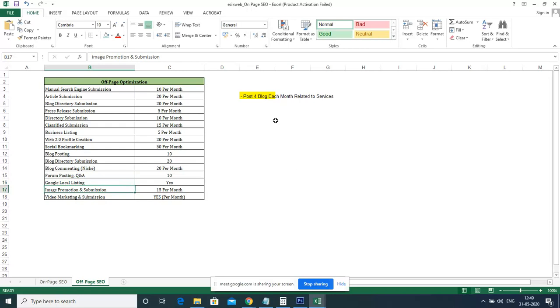And image promotions and submissions are something, image submission platforms are there. For example, Freepik. And images can be submitted in such a way that we will be getting a backlink from Google Images. And backlinks from images will also be considered as valid backlinks for the page that we are going to optimize for. And video marketing and submissions, and we can also have the option for PDF marketing.